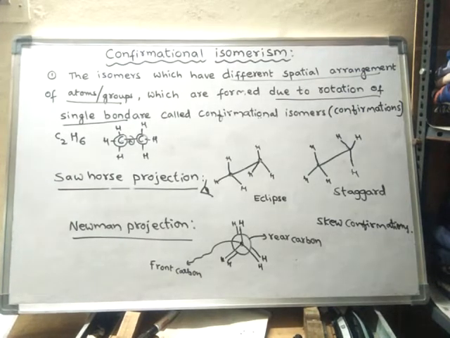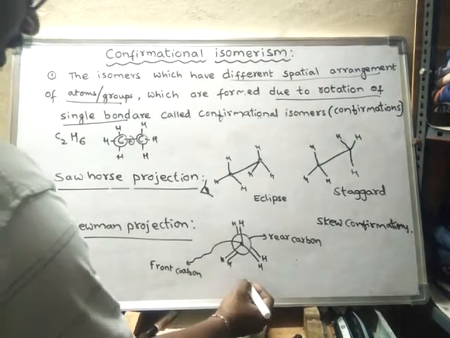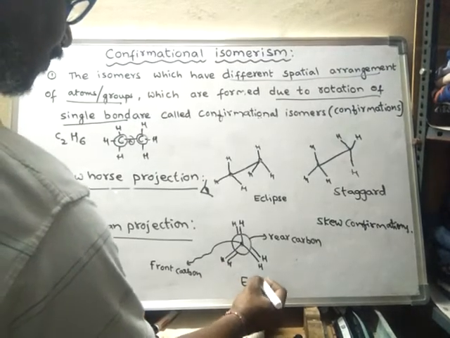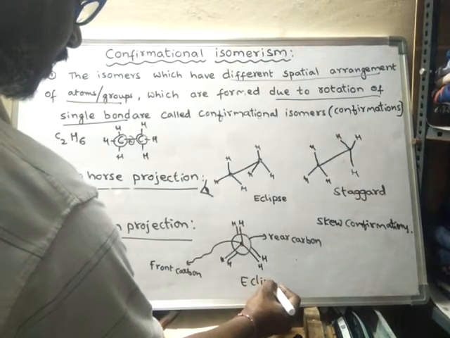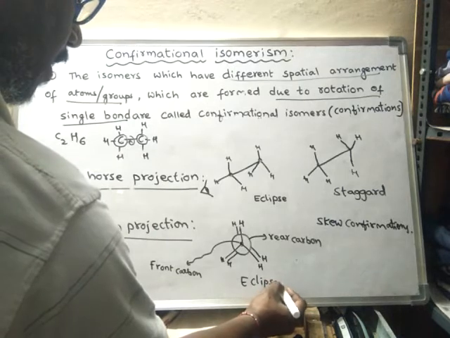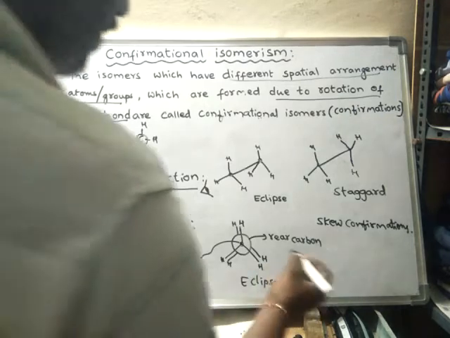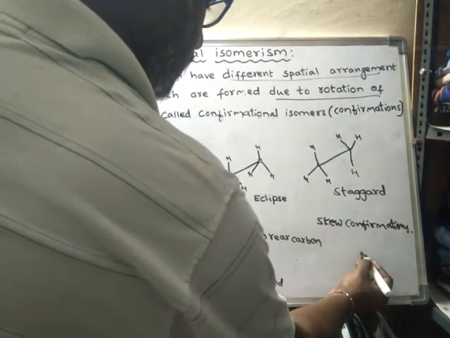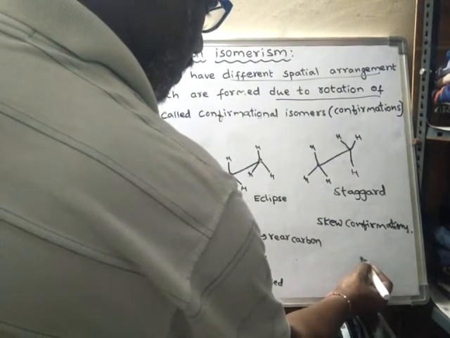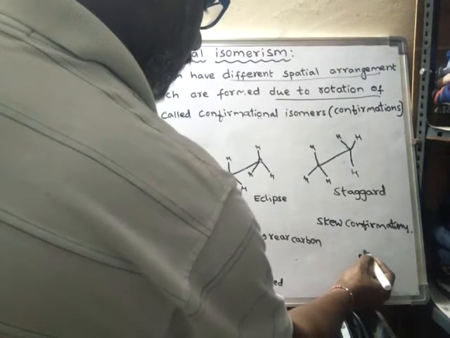Here it is called the eclipsed conformation, the Newman eclipsed conformation. A staggered conformation also can be drawn. Again here also a dot and a circle.